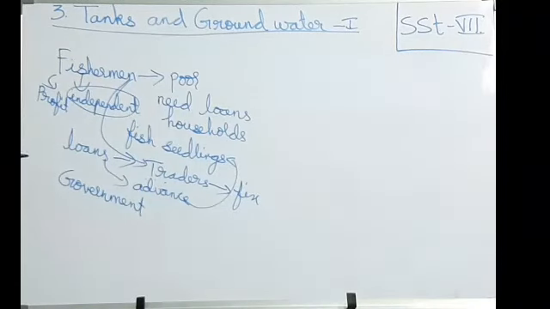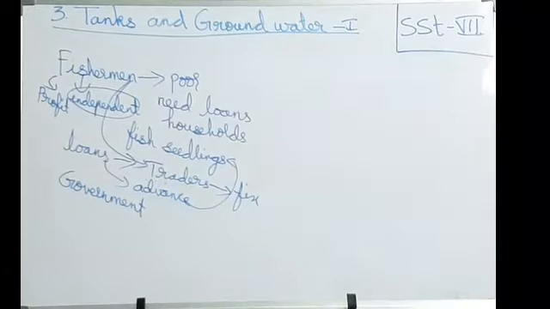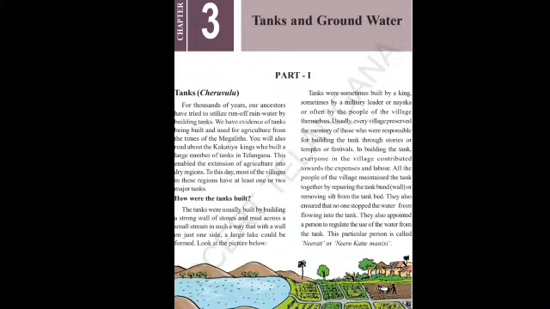Okay, students. So, now observe this picture from the beginning. Some of the topics I will revise. For years, our ancestors, our great grandfathers, tried to utilize, means use, the runoff of rainwater. Runoff means if it rains and we do not store water anywhere, what happens? Simply this water will flow. So how did they try to use this runoff of rainwater? By building the tanks. Building means constructing the tanks.